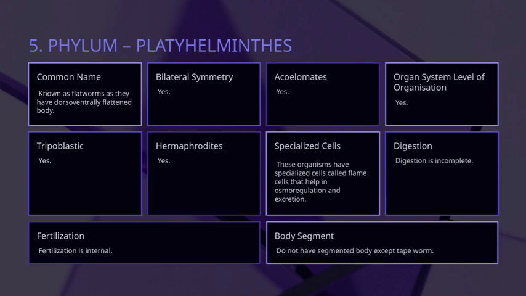Lastly, they are triploblastic, developing with three germ layers during embryonic development, which gives them more complexity in their tissues and organs. And as a common name, we often refer to these as flatworms because of their characteristic flattened bodies. This group falls under the phylum Platyhelminthes, which ties all these features together and helps us understand their biology better.